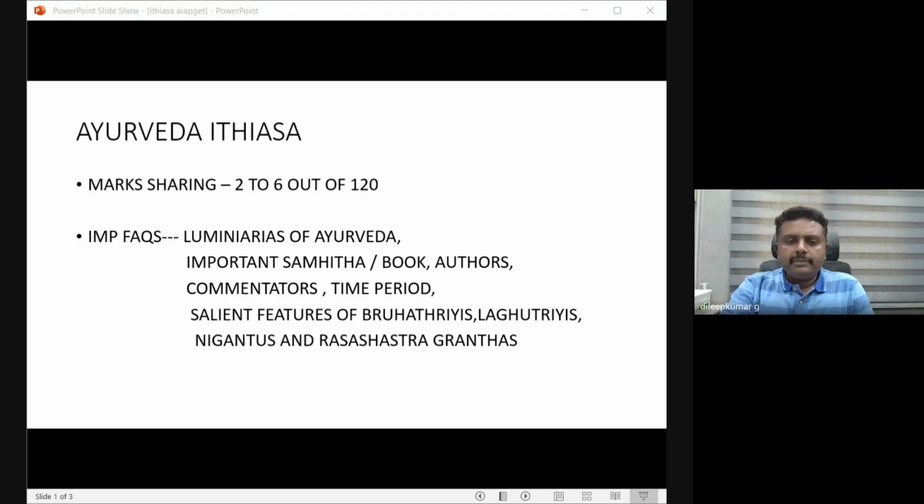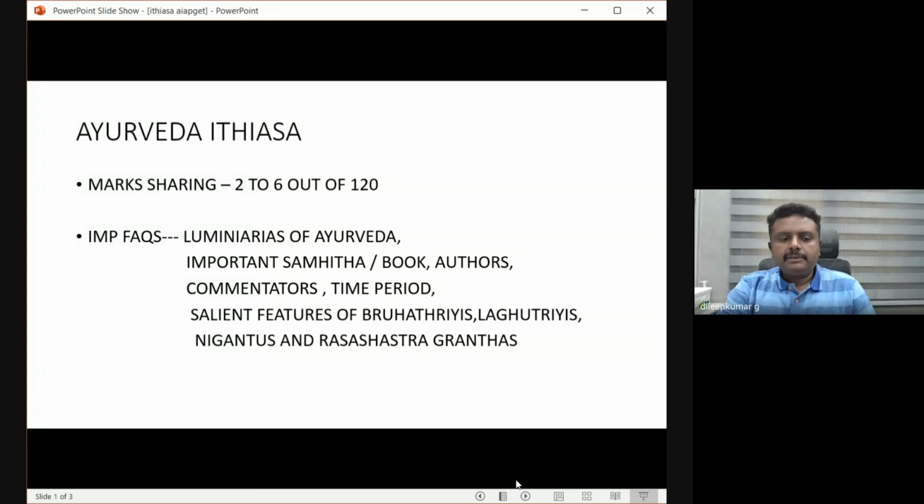In that, the main question will come on the timeline. In which period did this particular Acharya live? What are their dates of birth, or their contemporaries' time periods? This is the main important question. Charaka belongs to which century AD? Sushruta belongs to which century AD? Sharangadhara belongs to which century AD? Or any other contemporary of Sharangadhara Samhita. And also the books and authors.